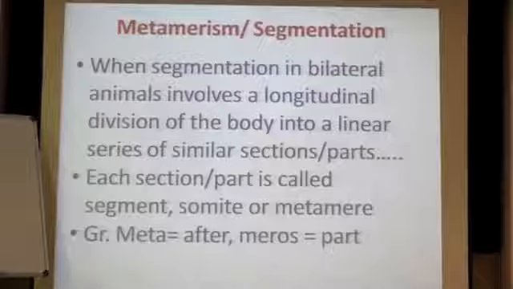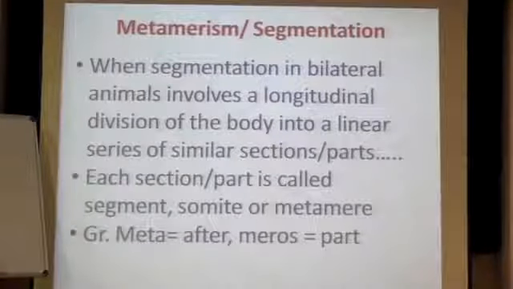Now this also has many types, like incomplete metamerism, complete metamerism, external metamerism and internal metamerism, which differ as per the type of organism you need to study, right? But you do have variations in how metameres are formed. Even we are considered to have a metameric body, but our definition of dividing the body into segments doesn't go with this particular definition, though you can always say that mammals have metamerism. So there is going to be a difference according to the three or four main types of metamerism which are available.